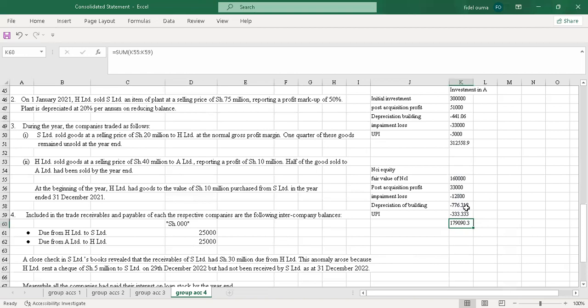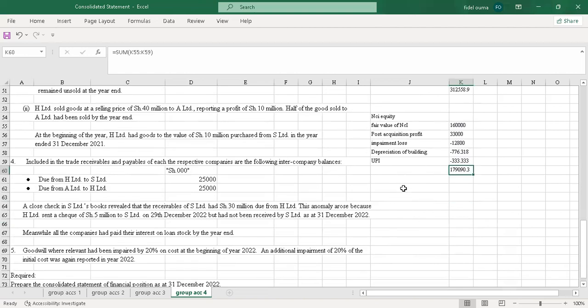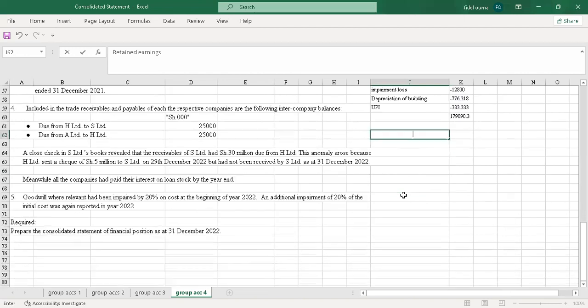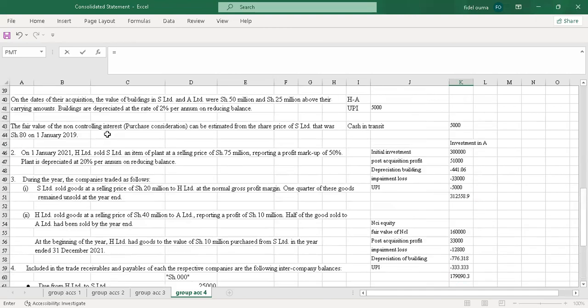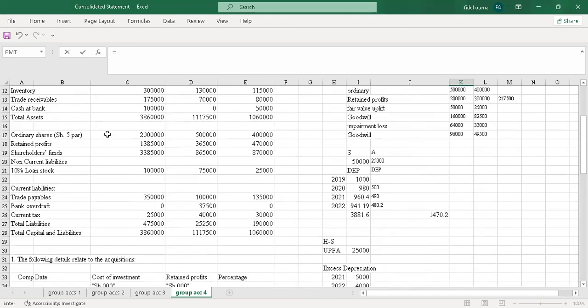So we'll have 790. The last adjustment which I will do is the retained earnings, also known as the retained profit. So just write retained earnings. Under retained earnings, I'll start with the holding company, so I'll just say H. Here I'll pick the retained earnings for H, so I just say equals to retained profit and pick this.